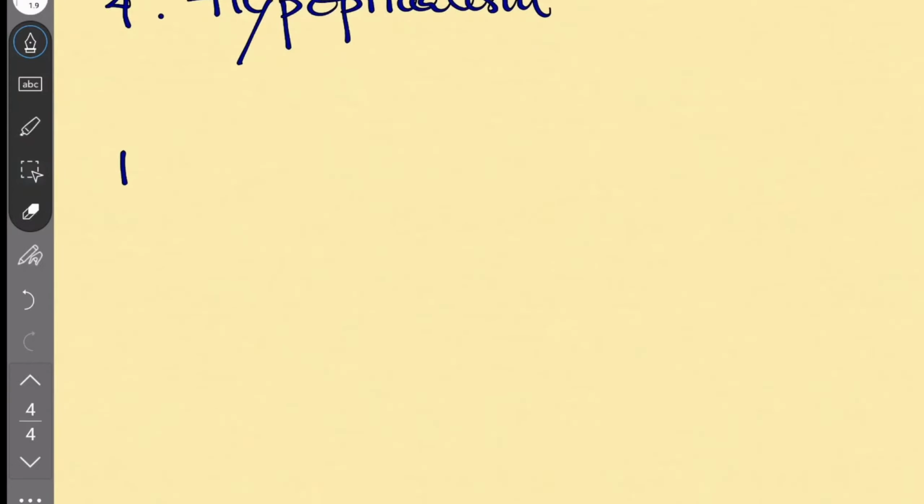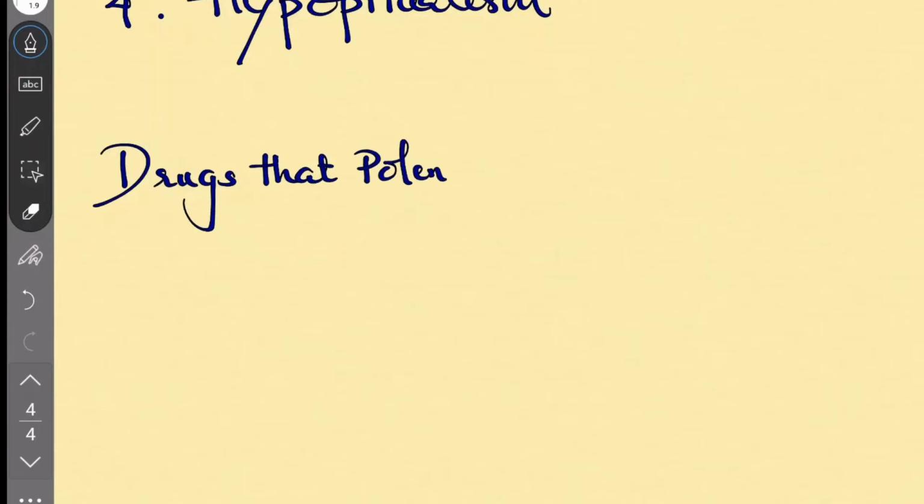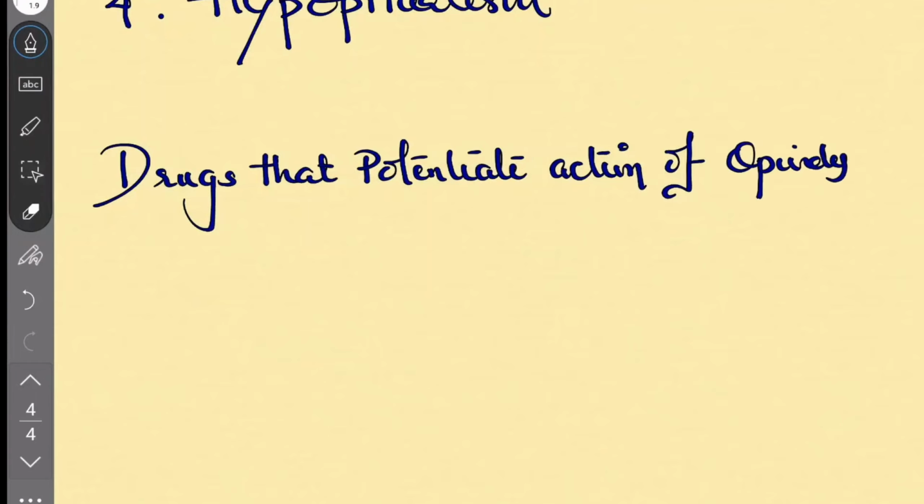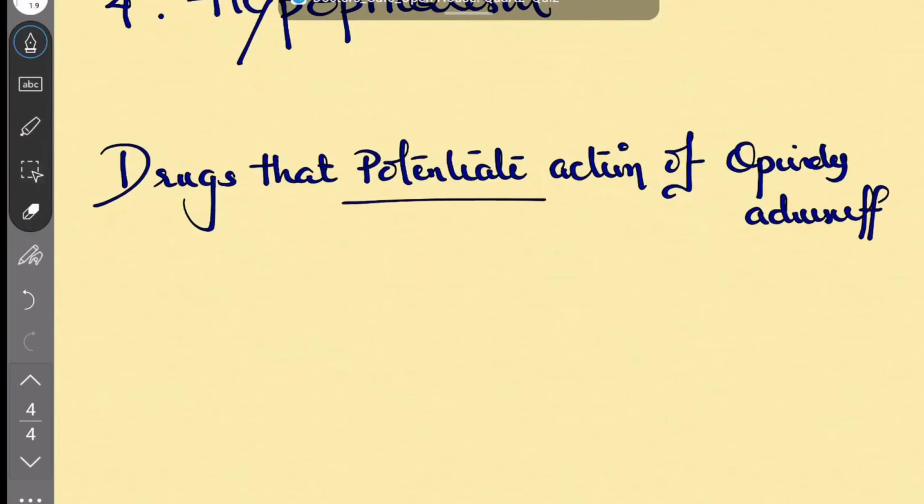So, drugs that potentiate the action of opioid adverse effect. There is opioid adverse effect potentiation.